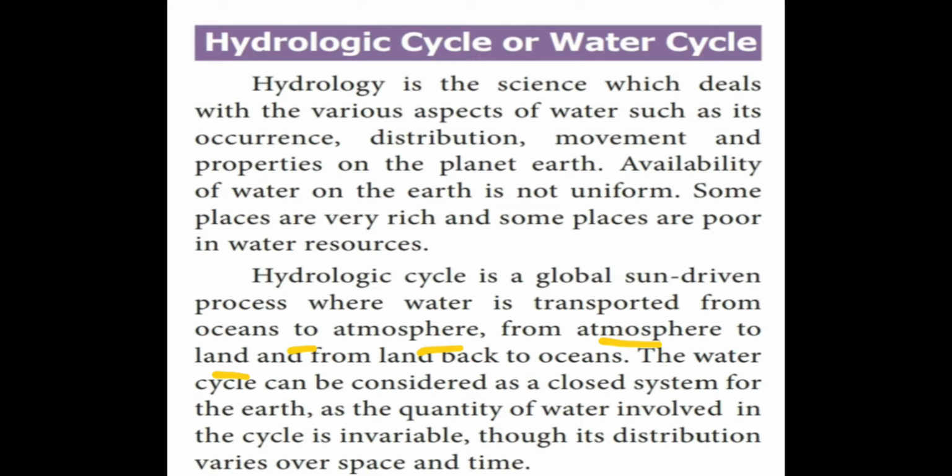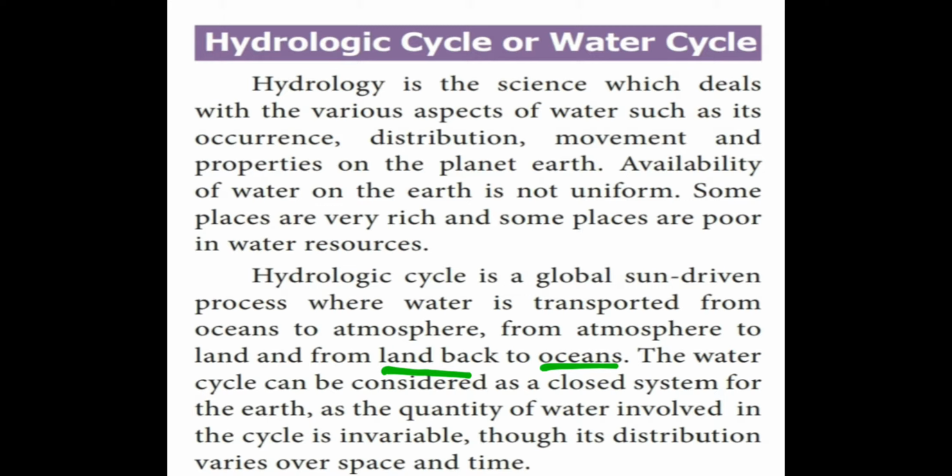How? By evaporation, right? From atmosphere to land, how does the water come back to the land from the atmosphere? Through rain or snowdrops. Okay, next, from atmosphere to land and from land back to ocean.